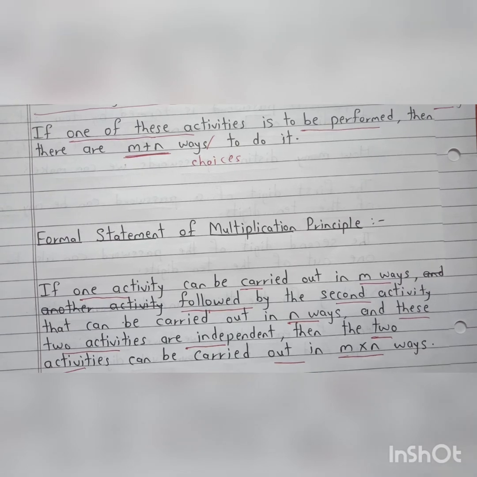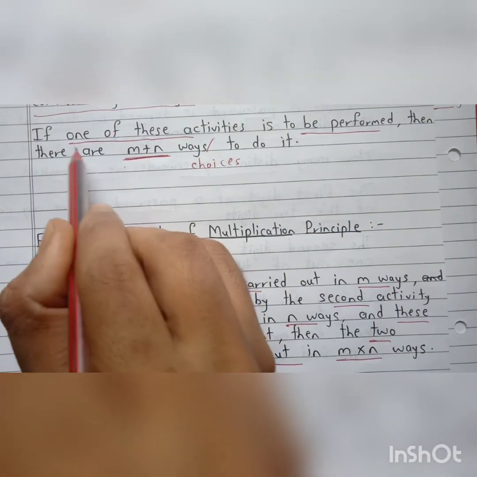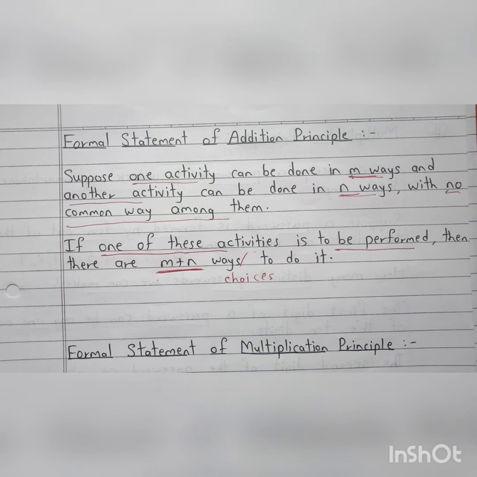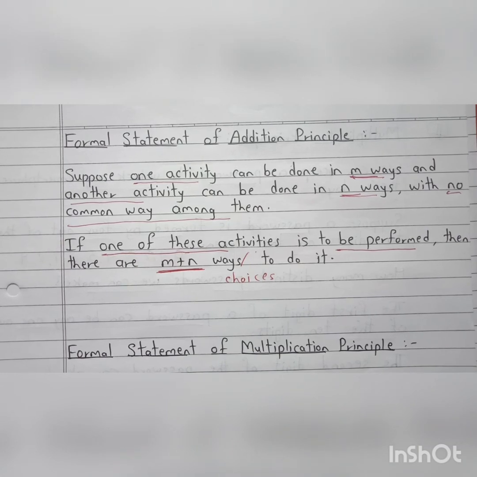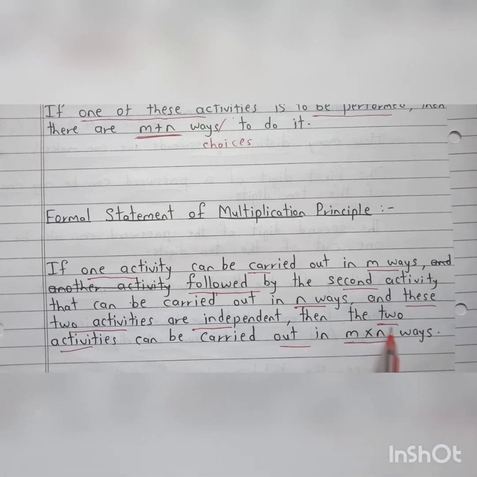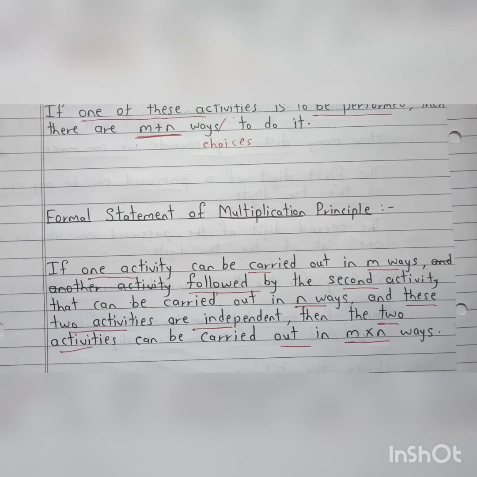The second difference is, you can read here, one of these activities. This we have written in the addition principle. So in the addition principle, only exactly one activity we are going to perform. But in the multiplication principle, we are going to perform two activities. You can see here two activities can be carried out. That means both activities are going to be performed in the multiplication principle. So these are the differences between the two principles. I hope you have got the examples as well as the principles and the difference.